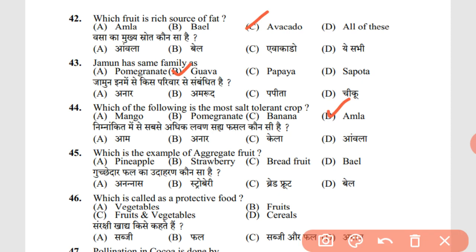Which is an example of an aggregate fruit? Breadfruit. If you imagine a breadfruit, you will know why it is an aggregate fruit. Which is called a protective food? Fruits and vegetables.